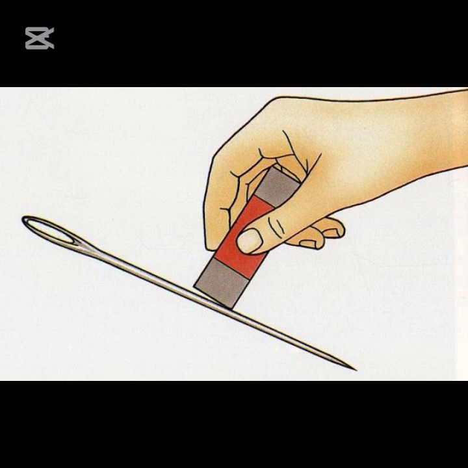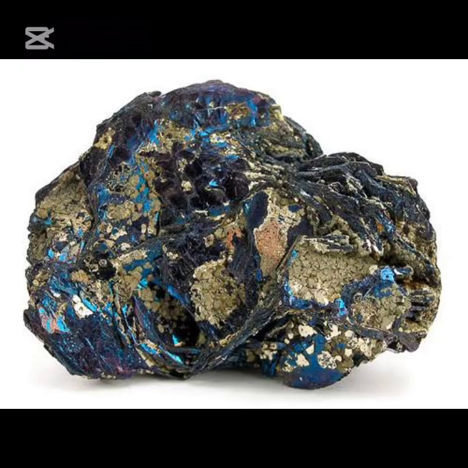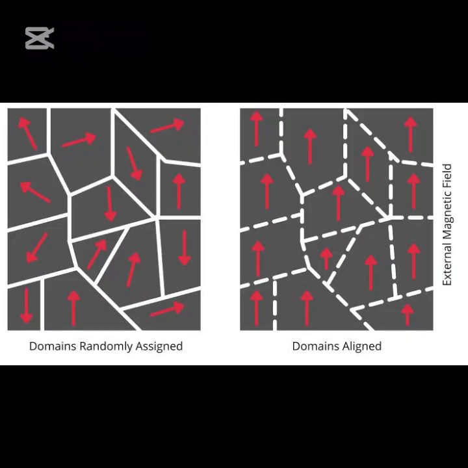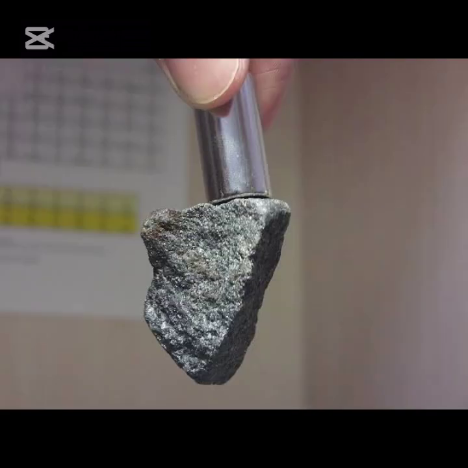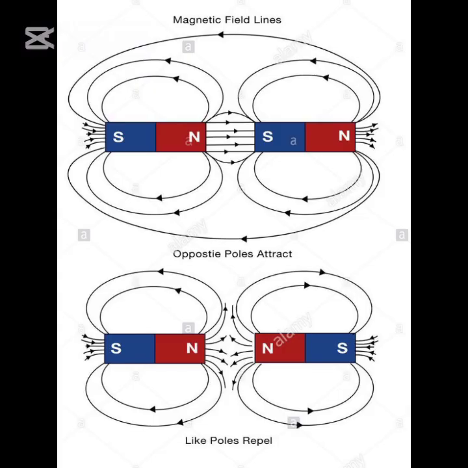Question: do all materials have magnetic domains? Magnetic domains exist in ferromagnetic materials, like iron, cobalt, and nickel. When an external magnetic field is applied, the domains align in the same direction, creating a strong magnetization. It is important to note that alignment of electron spin is the fundamental reason why materials exhibit magnetic behavior and also forms poles. Let's talk about this.